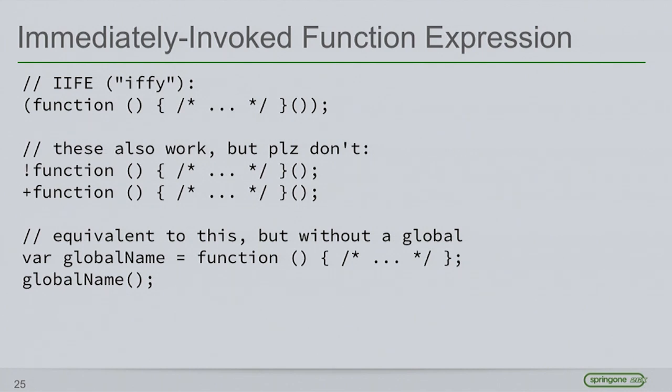Okay. So one thing you're going to see an awful lot in today's JavaScript is something called an immediately invoked function expression. So we call it an IIFE because we don't like saying words. And all it is, is a function expression that is immediately followed by parentheses. And parentheses, of course, is what tells a function to execute.